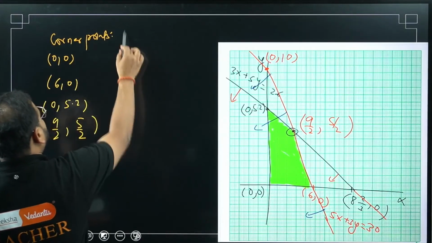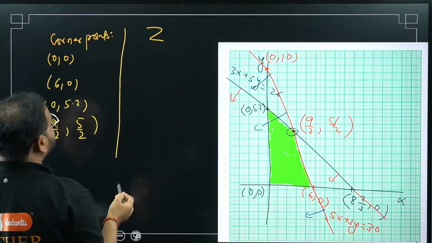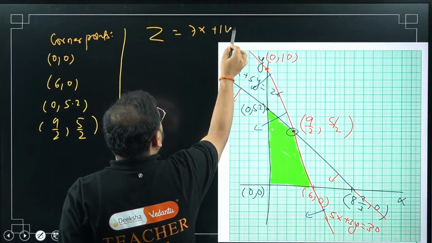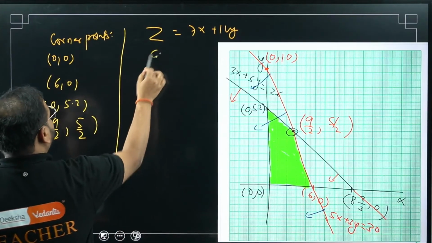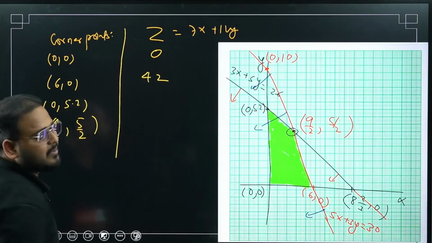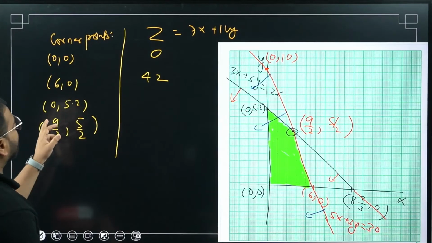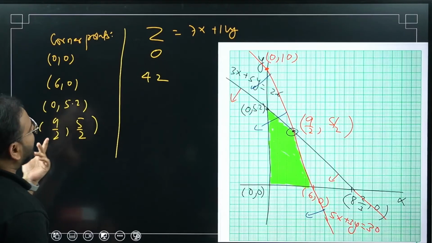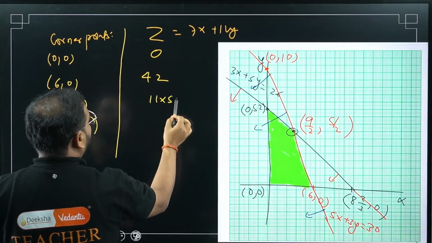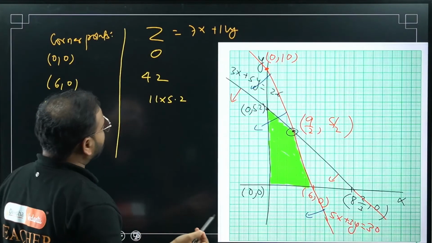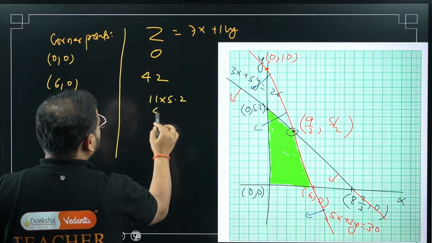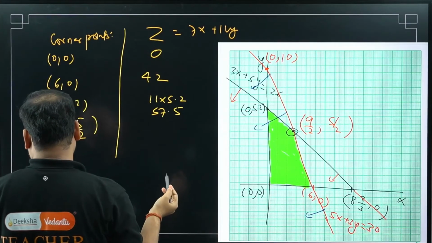Clear? We're going to find the Z value now. Please check. Z was 7x plus 11y. If you do that for this, 0. For this 6, 0, 7 times 6 is 42. 0 into 11 will be 0 only, right? So 42. What about this? 7 into 0 will be 0 and 11 into 5.2. How much is that? 11 5s are 55 and 11 2s are 22.